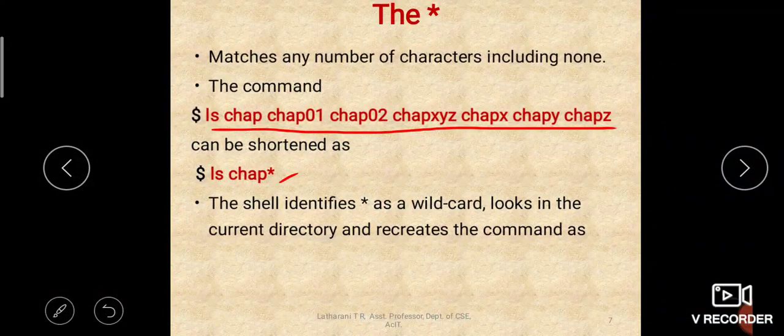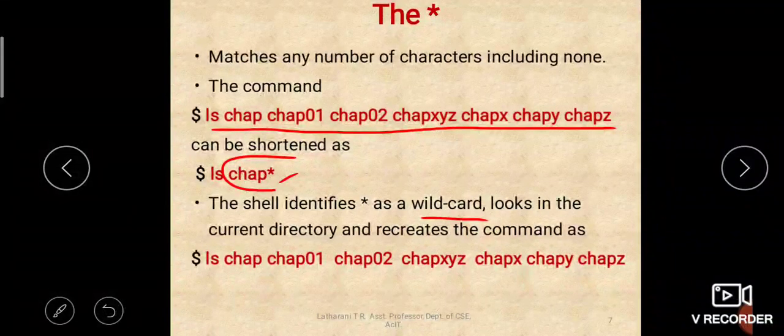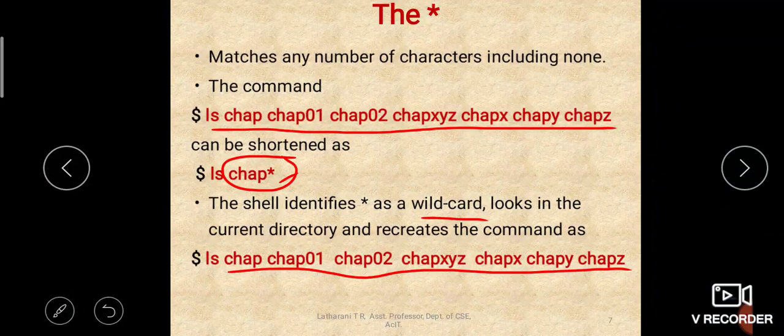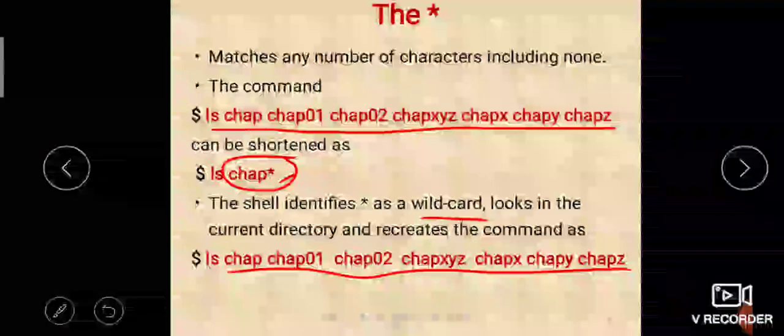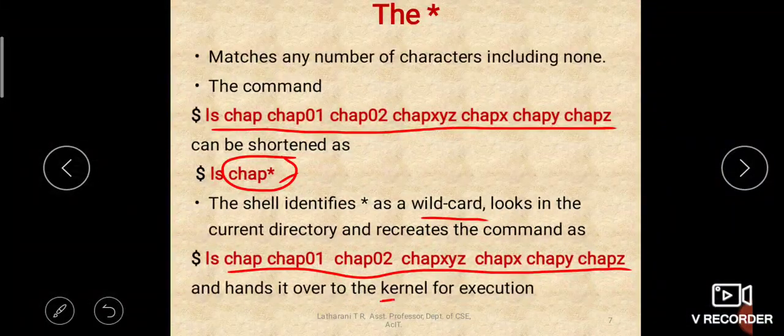So the shell identifies star as a wildcard and looks in its current directory and recreates the command like this. When you enter this command in the shell prompt, it will look into the meta character, and as and when it finds the meta character, it will expand it like this. It will replace that star with all these file names which are there in our current directory, which start with chap and are followed by anything, and hands it over to the kernel for further execution, right?